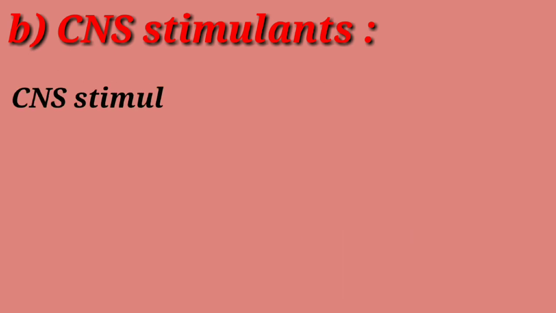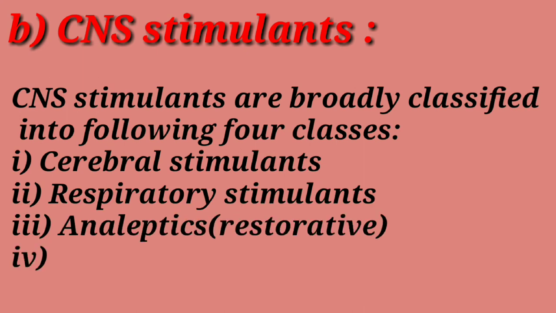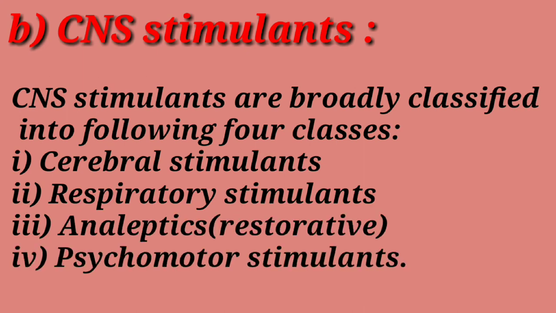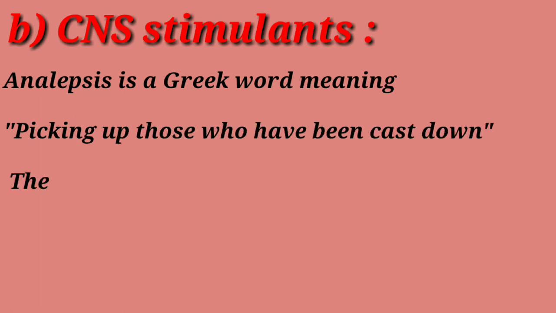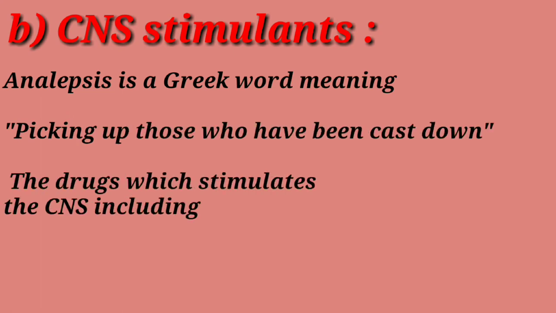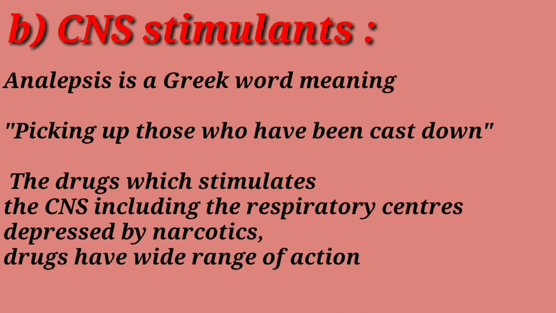These are further classified into four classes: cerebral stimulants, respiratory stimulants, analeptics, that is restorative, and psychomotor stimulants. Students, analeptic is from the Greek word analepsis, meaning picking up of those who have been cast down. Hence, analeptics are drugs which stimulate the central nervous system, including the respiratory centers depressed by narcotics. Hence, these drugs have a wide range of action.